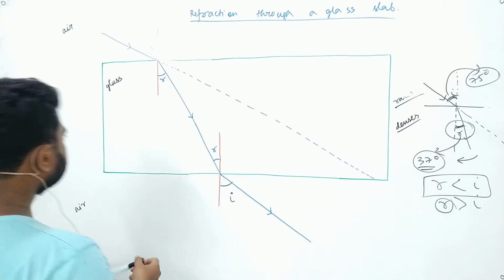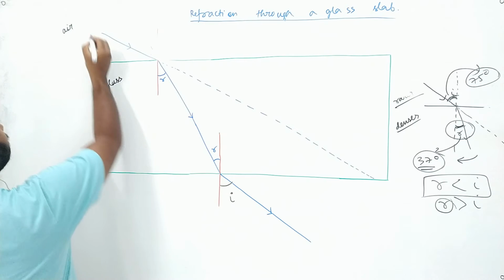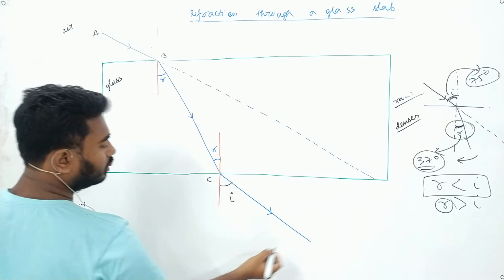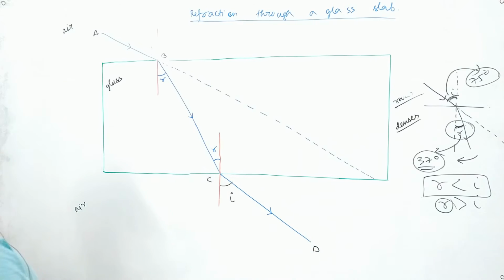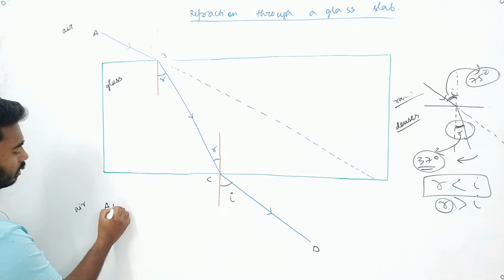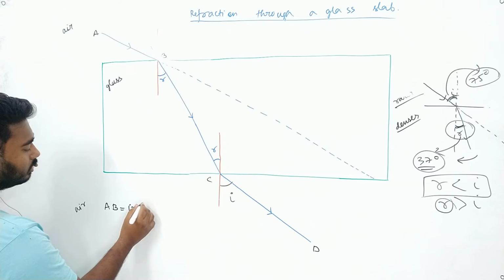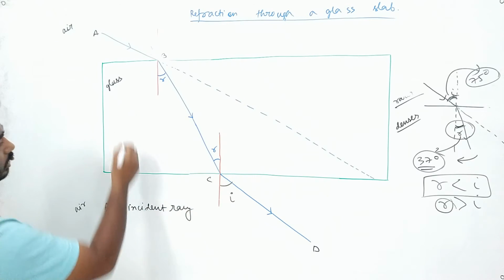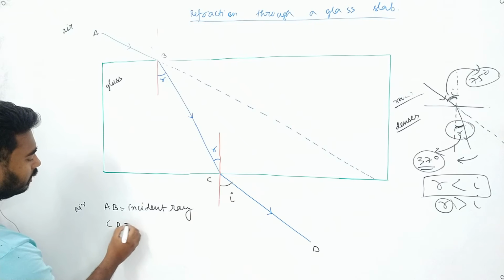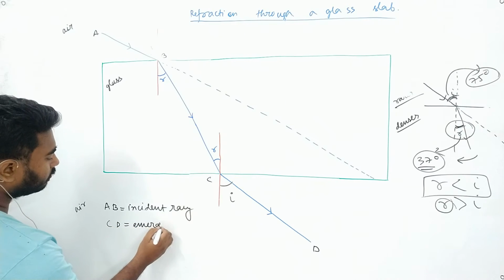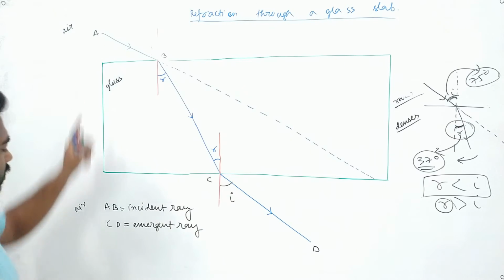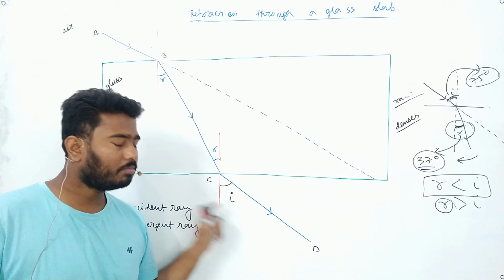Suppose I am marking it as A, B, C, D. The ray AB is incident ray. The ray CD is emergent ray.